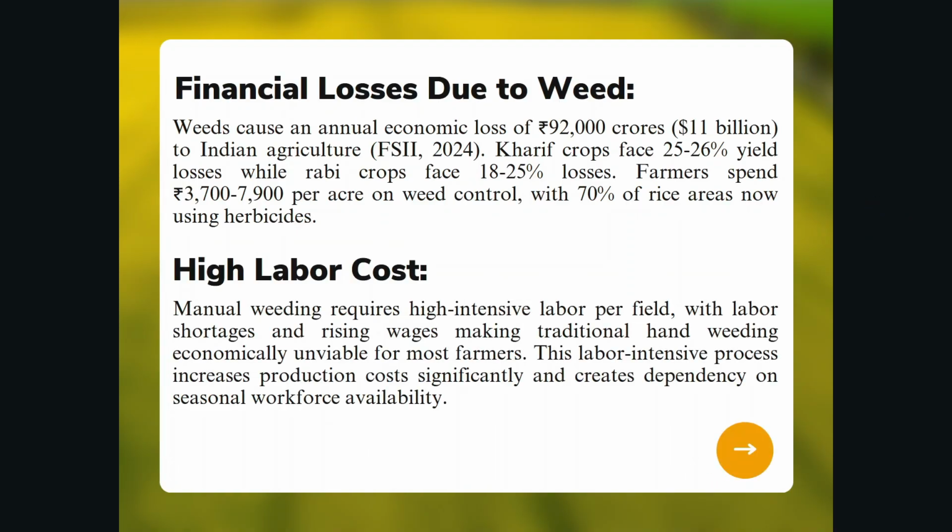Weeds cause an annual economic loss of 92,000 crores in India. The major crops that are affected are Kharif with 25 to 26% yield loss and Rabi with 18 to 25% loss. The manual weeding process is highly labor intensive, and shortages plus rising wages make traditional hand weeding increasingly impractical for many farmers in India.